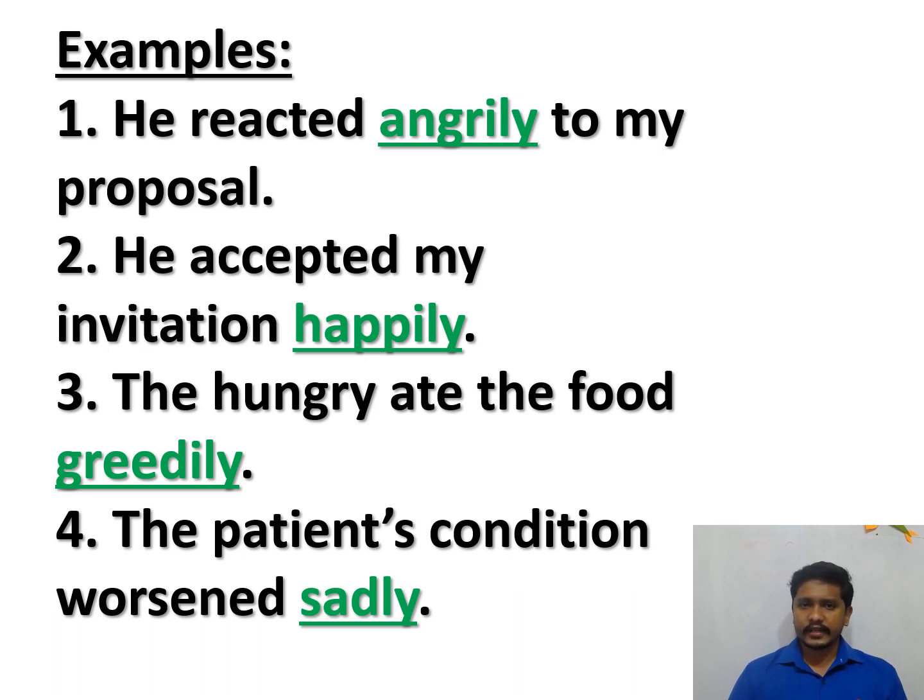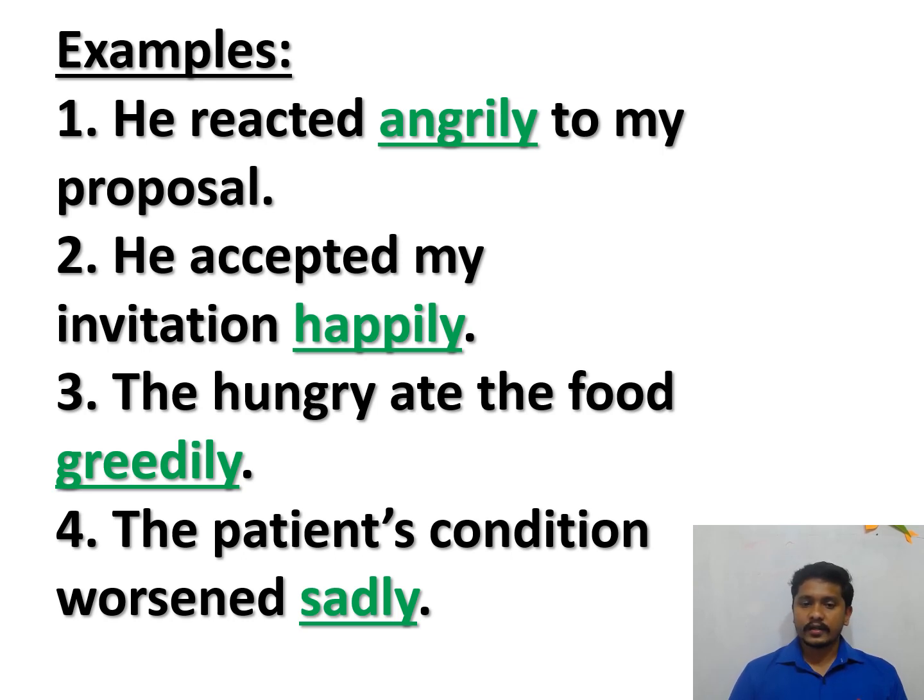If we are getting the answer to how, we are sure that these are examples of adverbs of manner. He reacted angrily to my proposal. How did he react? What is the answer? He reacted angrily. So angrily is the adverb here. That is the adverb of manner. Now, he accepted my invitation happily. What is the question for that? How did he accept the invitation? He accepted the invitation happily. There also the question word how comes.